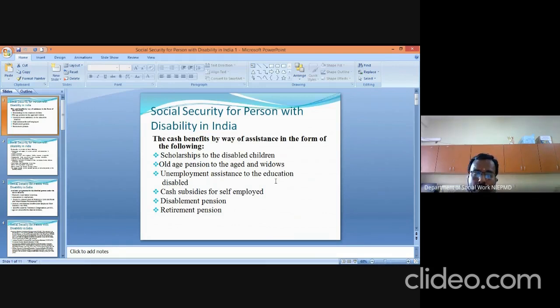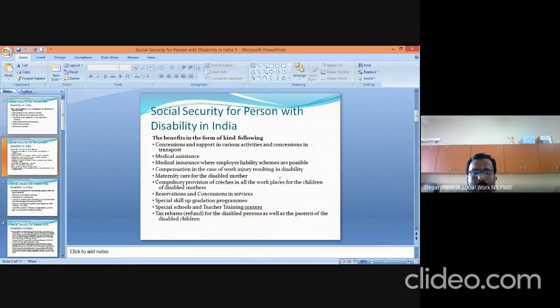the state government provides persons with disability a cash benefit as old age pension. Then retirement pensions. The state and central governments also provide persons with disability retirement pensions. Then other social security means concessions and support in various activities, and concession in transport. Suppose you want to travel by bus, airline or train, the central and state governments provide certain concessions.